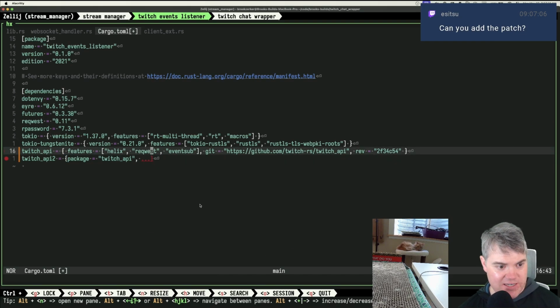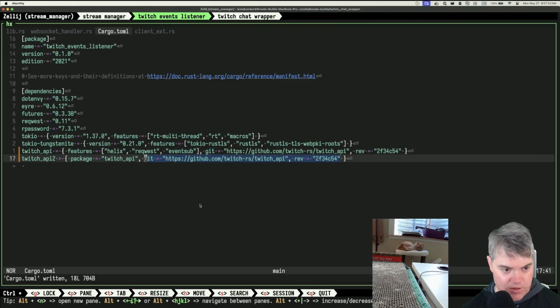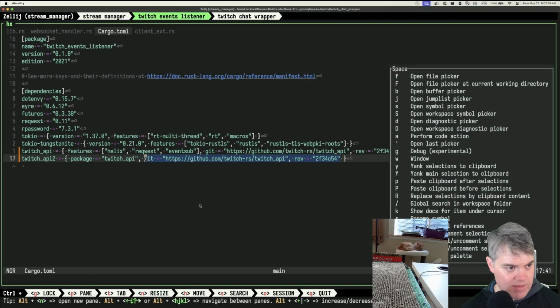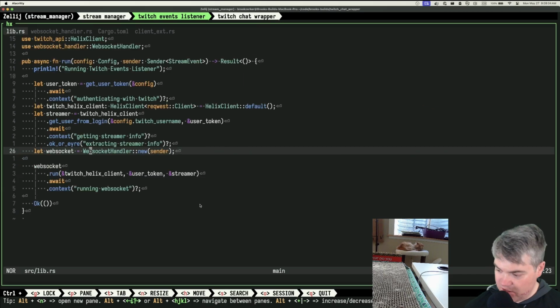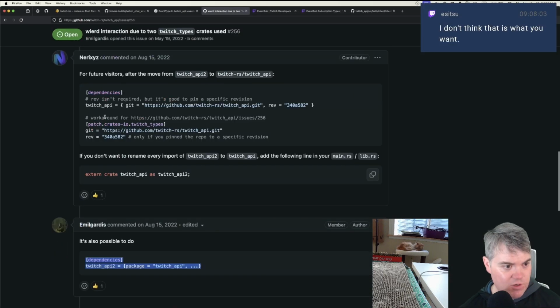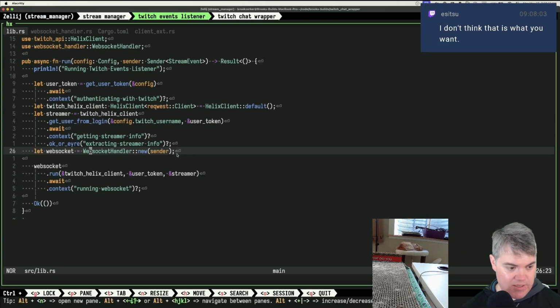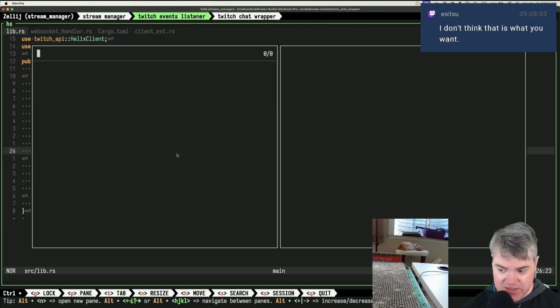Wait, what else am I putting in here? Oh, I put it into get stuff, don't I? I wonder if I also need the features and everything else. Let's try ignoring the features part. Okay, so if we do that, then maybe that'll work. Come back out to here, restart the LSP. There's this one too. We can add this patch as well. So let's try this. Hey, this is no errors.